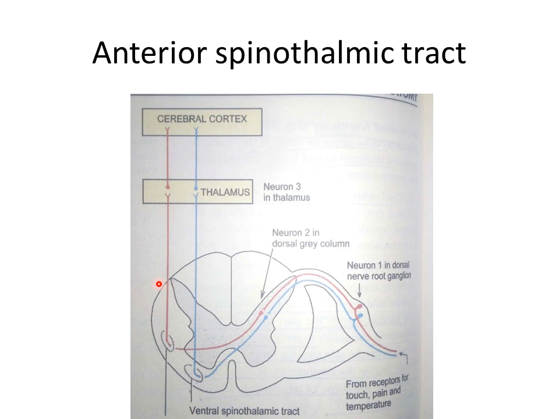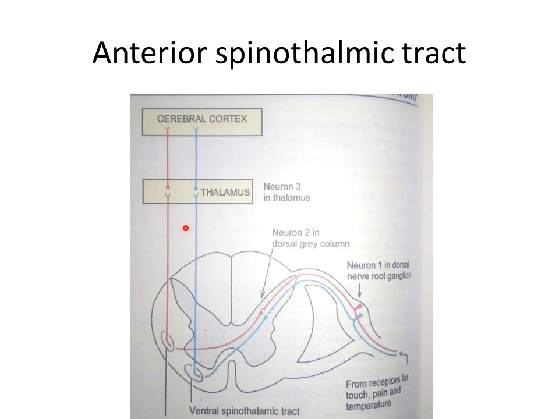The fibers of the anterior spinothalamic tract terminate by synapsing with the third order neuron in the ventral posterolateral nucleus of the thalamus. Crude awareness of touch and pressure is believed to be appreciated here.